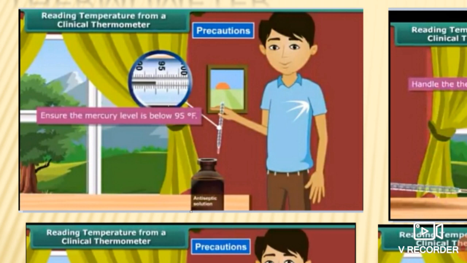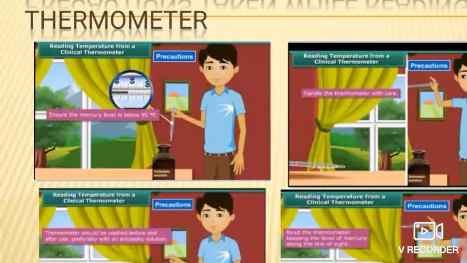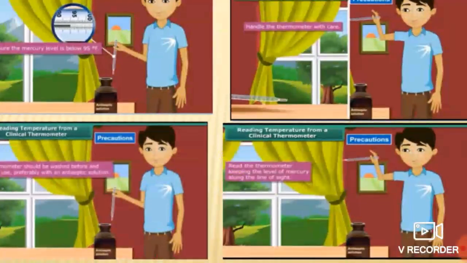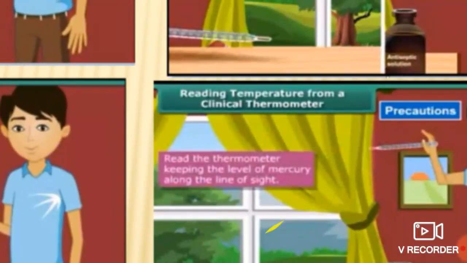And if it is the laboratory thermometer, you have to see whether the mercury level is below 35 degrees Celsius.